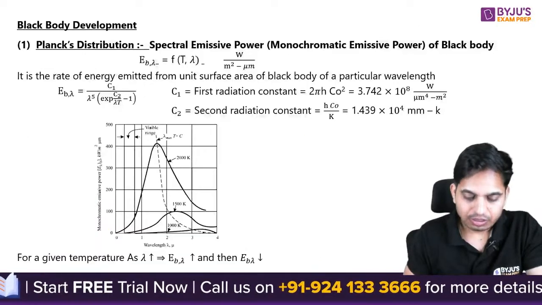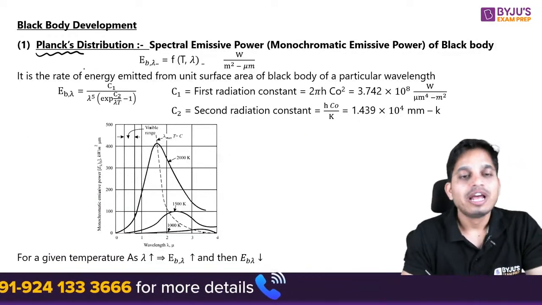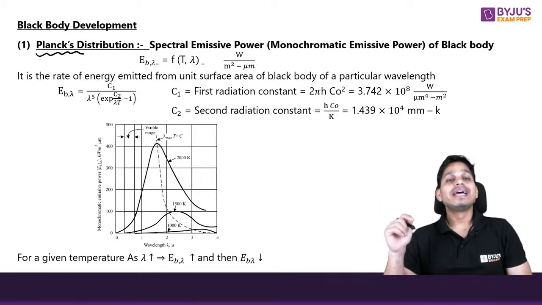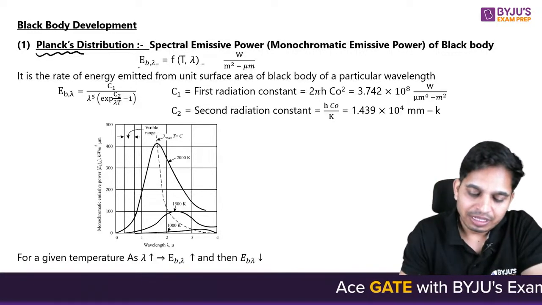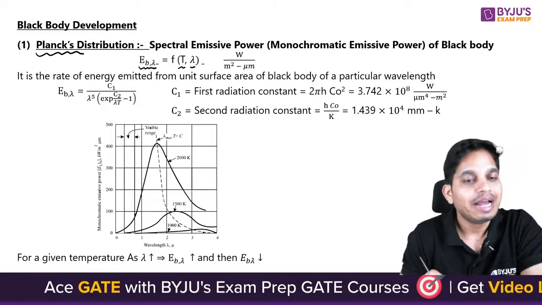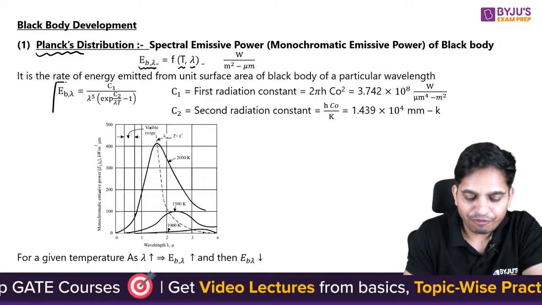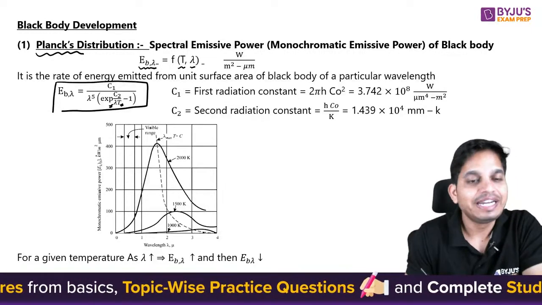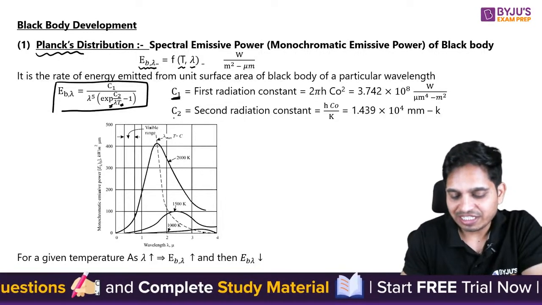Okay. Now your first law is Planck's distribution. Planck's distribution gives you the spectral emissive power. What do you mean by spectral? That means at a particular wavelength. So it says that the spectral emissive power of a black body is a function of temperature and wavelength. Its simplified equation is given like this. As you can see, it is a function of lambda and T, and C1 is the first radiation constant, C2 is the second radiation constant.